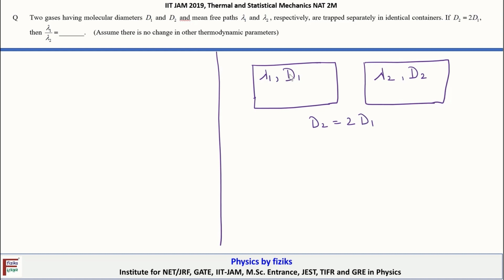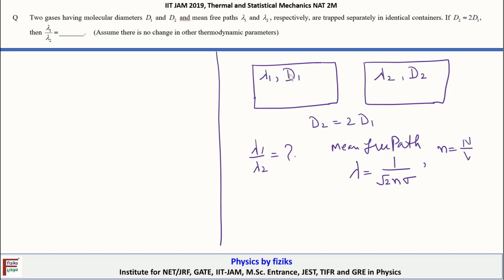Now the question is, what is lambda1 by lambda2? So this we have to find out. From the theory we know that the mean free path, that is lambda, is equal to 1 by under root 2 n sigma, where n is the number density, that is, number divided by volume.